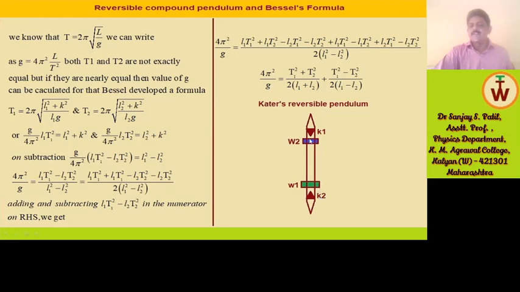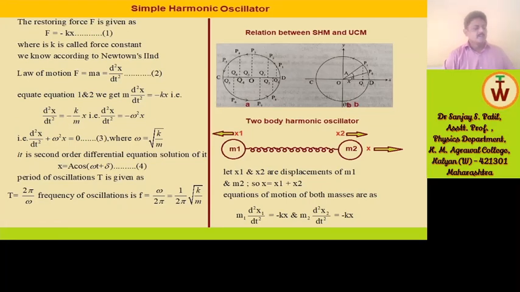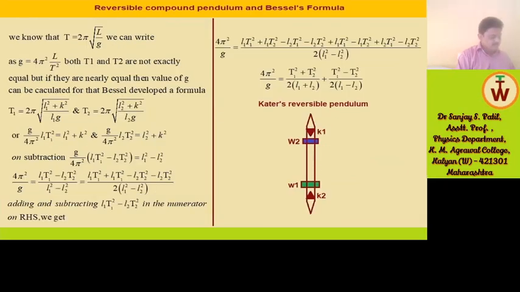When we reverse this and take time periods, in this situation the time period will be considered as T1. Now reverse the pendulum and take the time period, which will be T2, and calculate the value of g according to Bessel's formula. So we will get a somewhat accurate value of acceleration due to gravity. So this was about Kater's pendulum, Kater's reversible pendulum.